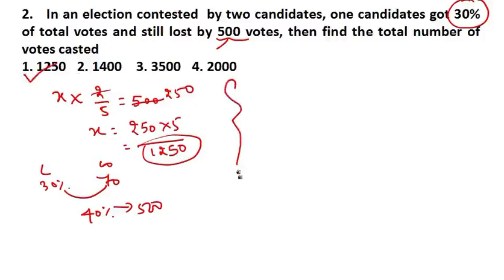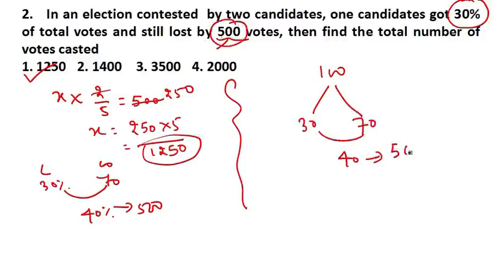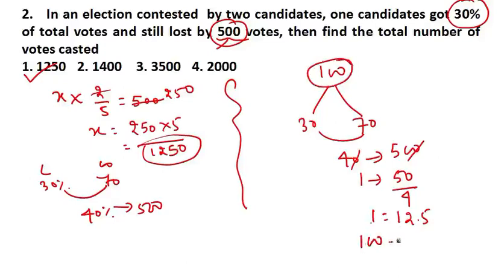Now, with the second method, you can assume the total vote is 100. The loser got 30, then the winner got 70. Their difference is 40, but in the question the difference is 500. So the zeros get cut, so 1 means 50 by 4. How much does 1 represent? 1 represents 12.5. If 1 is 12.5, then 100 will represent 12.5 into 100, which is 1250. First option.